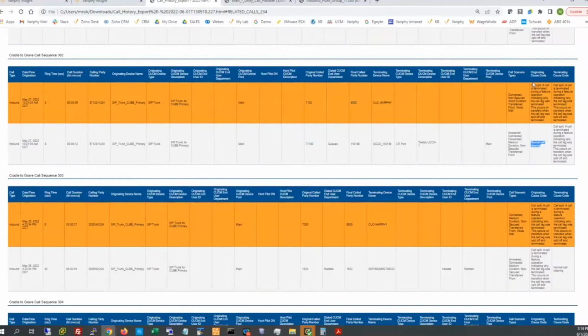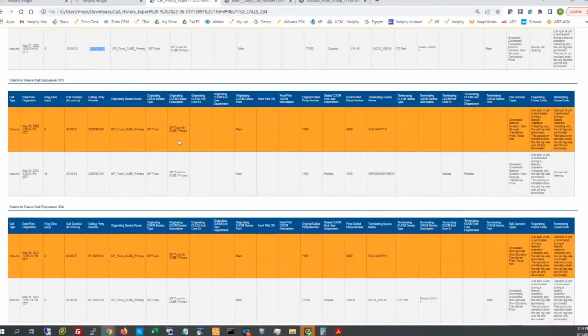The reason I have these on here is because this will actually illuminate or clarify which leg is actually the last end of the call. And also then by the direction, either originating or terminating, signify exactly which party hung up the phone first, or which party disconnected the call first. Now seeing the normal call clearing here on the originating side, I know that goes all the way back to all my originating data here over towards the left. That tells me that this external party was the party that hung up the phone while probably waiting in queue.